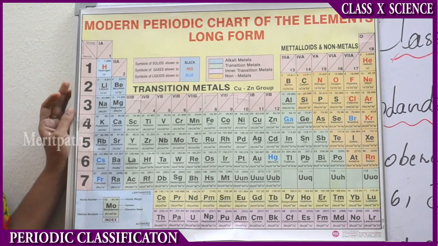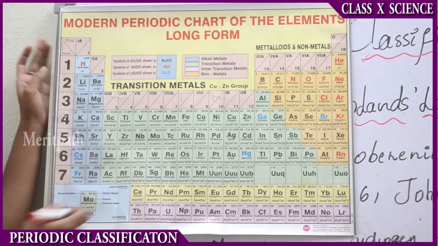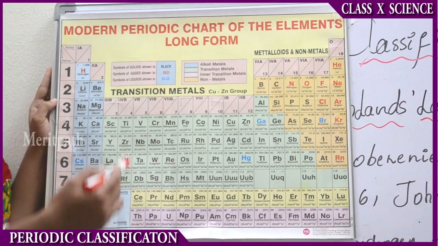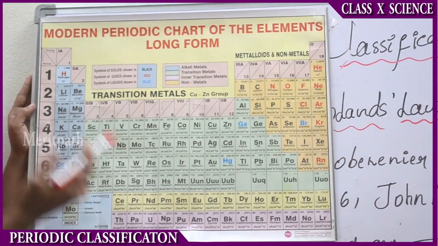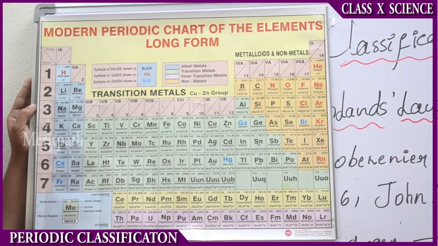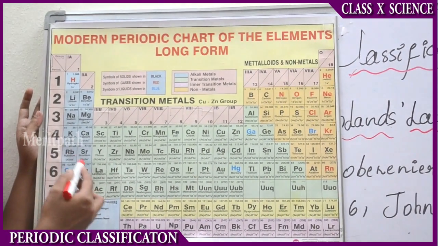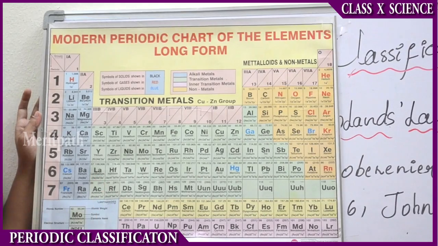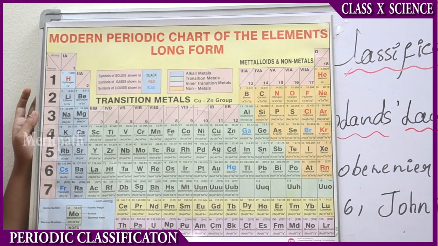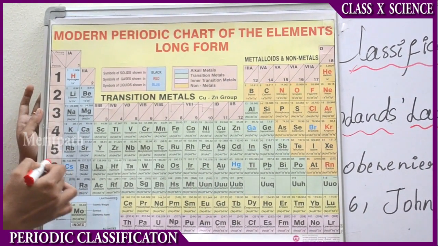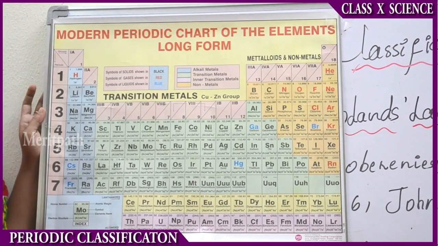If you observe here, you will see the modern periodic chart of the elements. The modern periodic table is classified based upon the atomic number, mass number and the shells in which the elements are present, that is K, L, M, N, O, P shells, or we can say 1, 2, 3, 4, 5, 6, 7 shells.